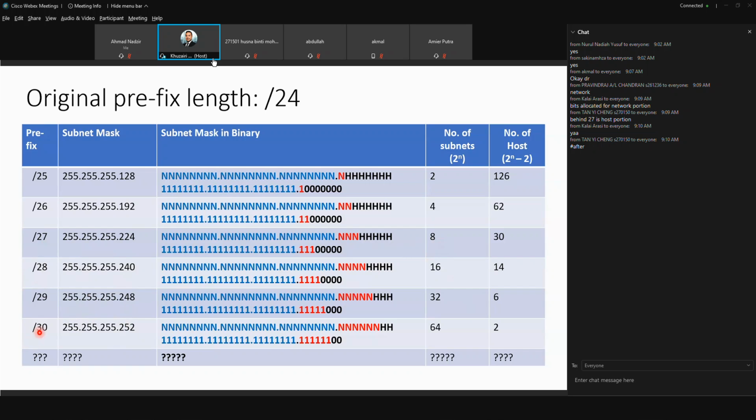Okay. So now /30. Can you borrow 7 bits from the host? Is it possible? It becomes /31. Can it become /31? So when it becomes /31, meaning what? Meaning you have only 1 bit for the host. Is it possible or not possible?